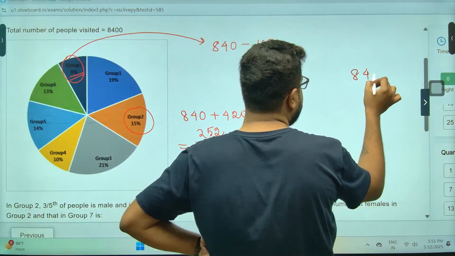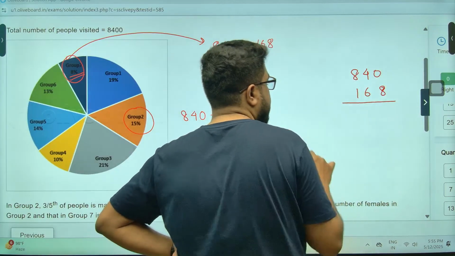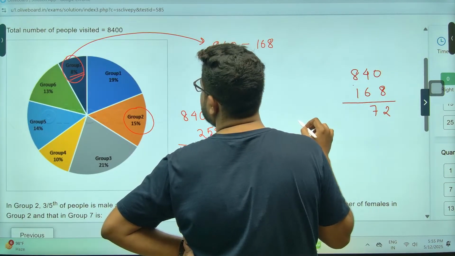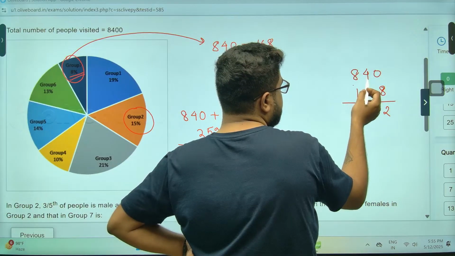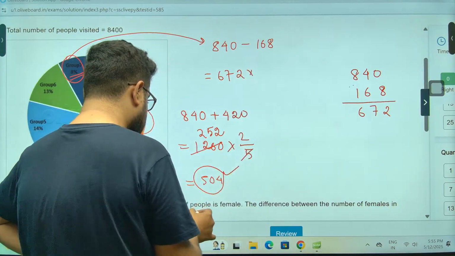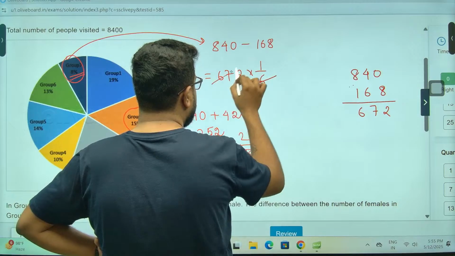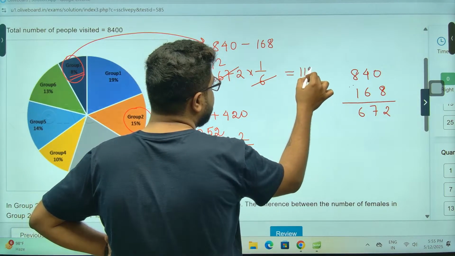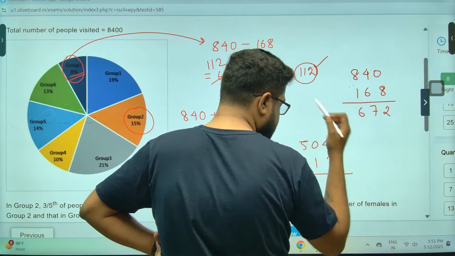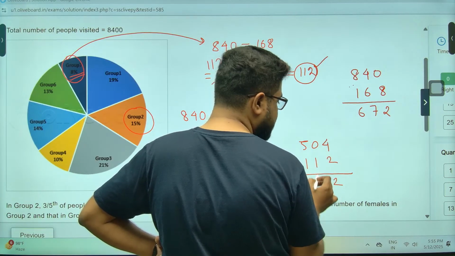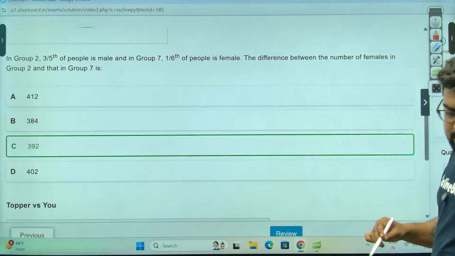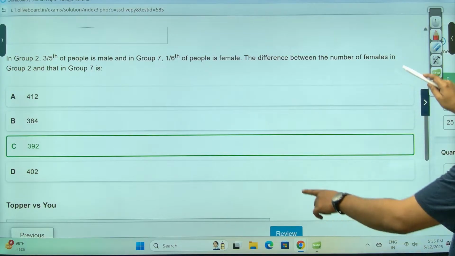Right, have I made any error here? This is 7 sevens are this, and 2 sixes are this, 672. उसका कितना परसेंटेज, 1/6. 611 से 66, 612 होती, हाँ 112. वो मैं 98 लेके बैठा था, अरे पागल भाई, my mistake. क्या कर रहा हूँ पता नहीं. अच्छा चलो, this is 2, this is, sir, 11, so this is 39, 392 is the answer. 392 is the answer, sir. अभी है सर, कुछ गलत कर दिया था हमने, made some error.